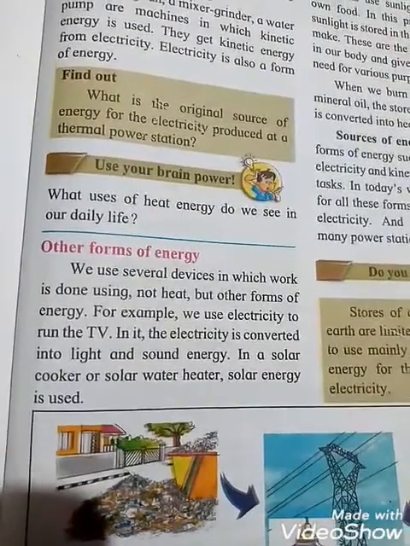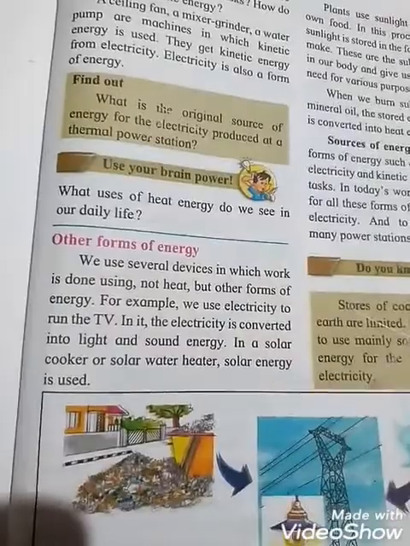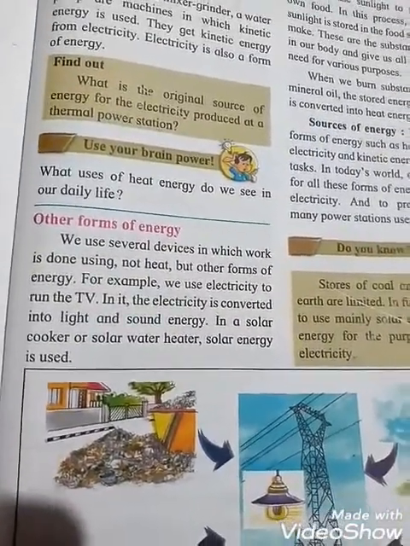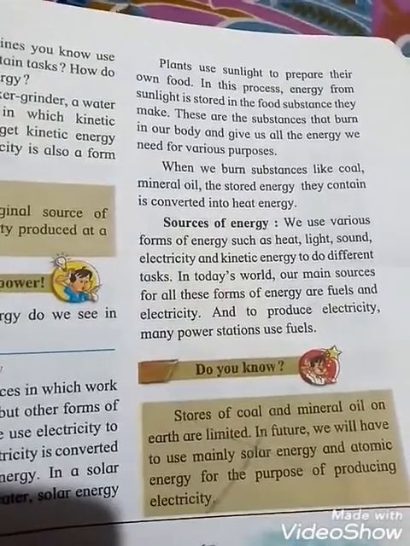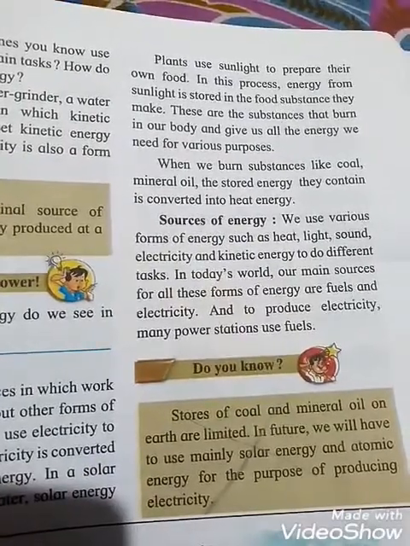In a solar cooker and solar water heater, solar energy is used. See the picture. Plants use sunlight to prepare their own food.